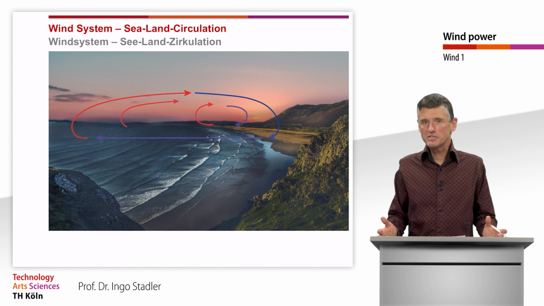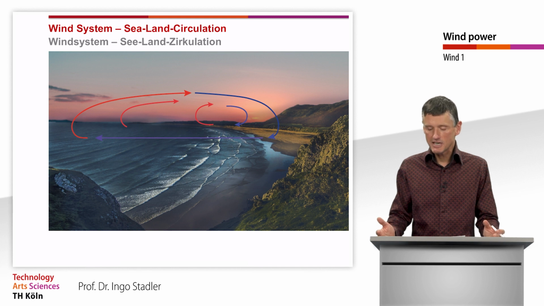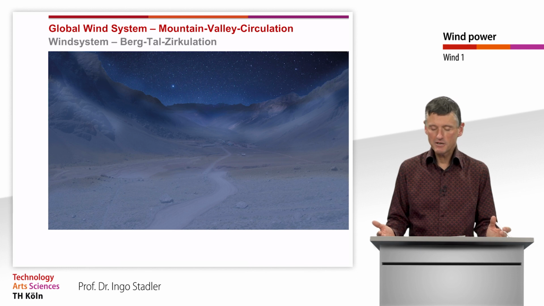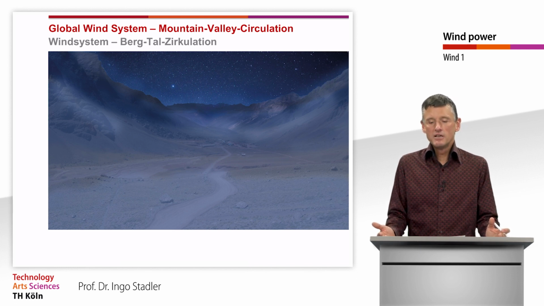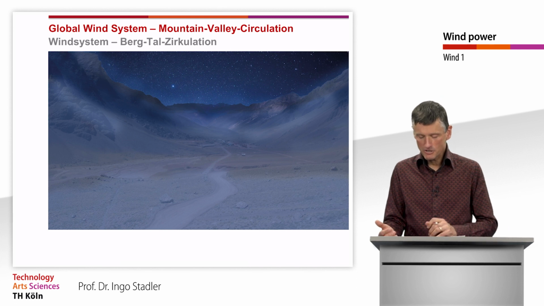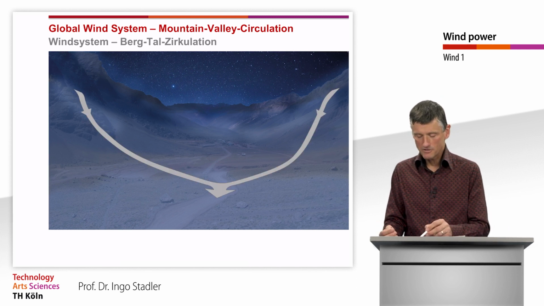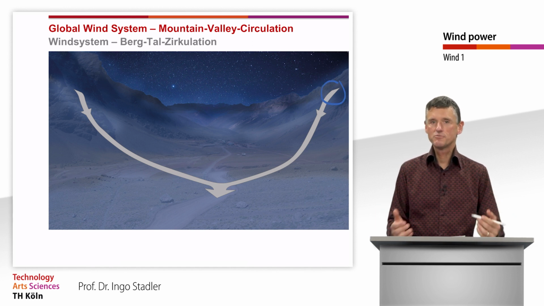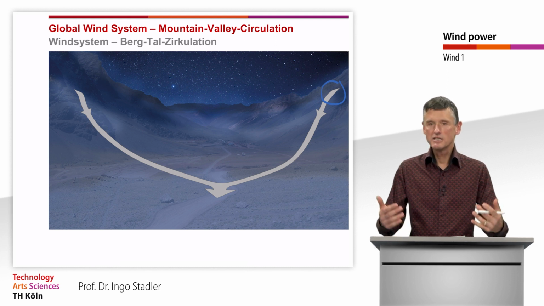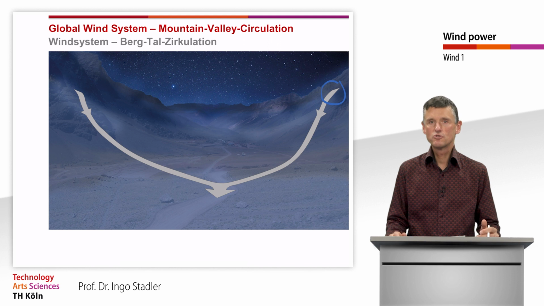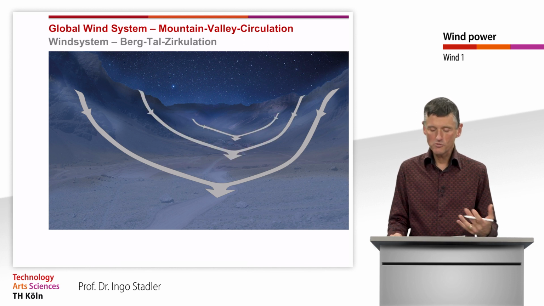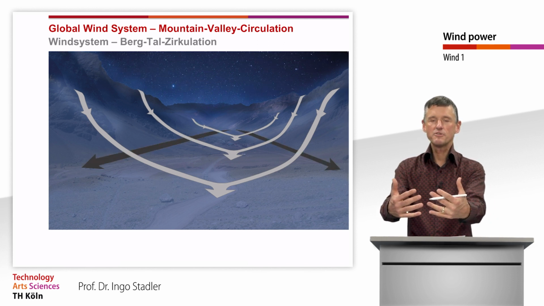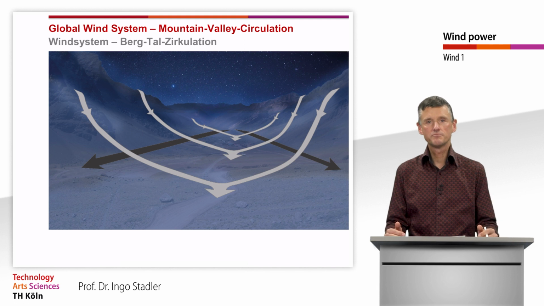But we have also other local wind systems. As another example, we stay at night and have a look at the mountain-valley circulations. So it is night, and as a consequence, the surface of the mountains is cooling down faster than the free atmosphere. And as a consequence, the air is going from the mountains towards the valleys, and that is at all parts of the mountain. So we have this airflow coming from the mountain towards the valley.